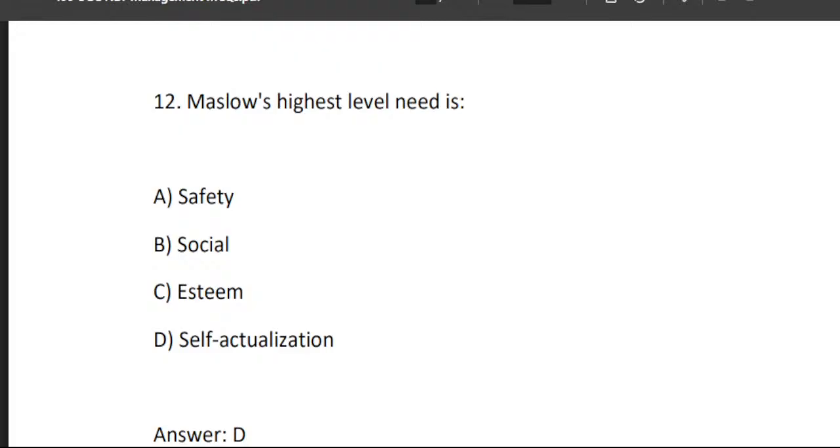Maslow's highest level need is A. Safety, B. Social, C. Esteem, and D. Self-actualization. So D is the right answer. Self-actualization is the highest level of need.